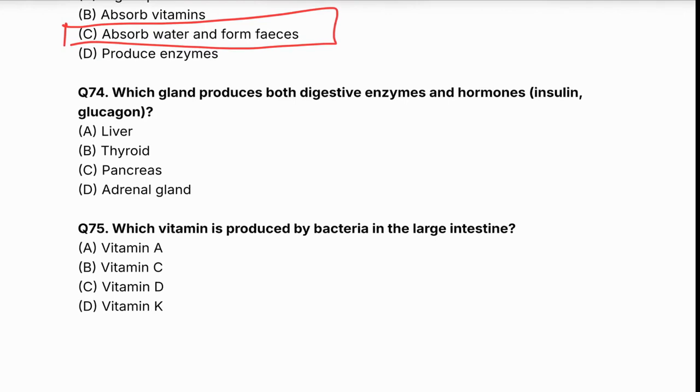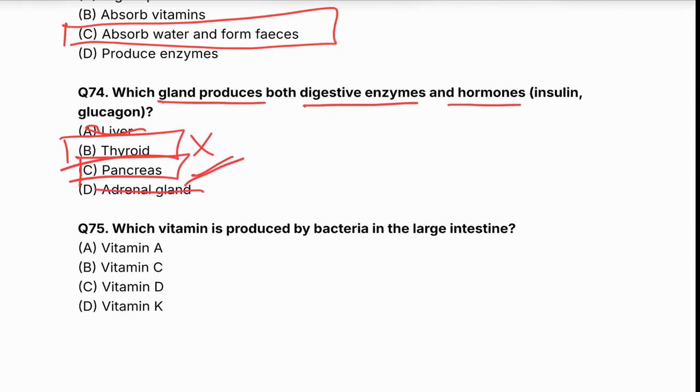Which gland produces both digestive enzymes and hormones, insulin and glucagon? Is it liver, thyroid, pancreas, or adrenal gland? The correct answer is thyroid. No, guys, this is not the correct answer. The correct answer is pancreas, not liver, not adrenal gland. The correct answer is pancreas.